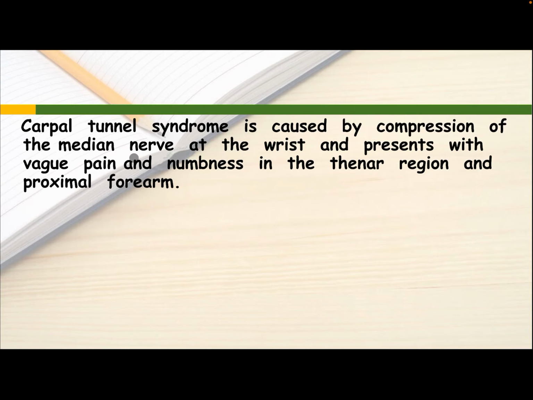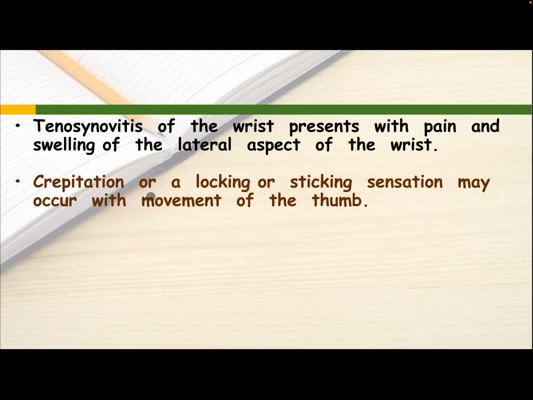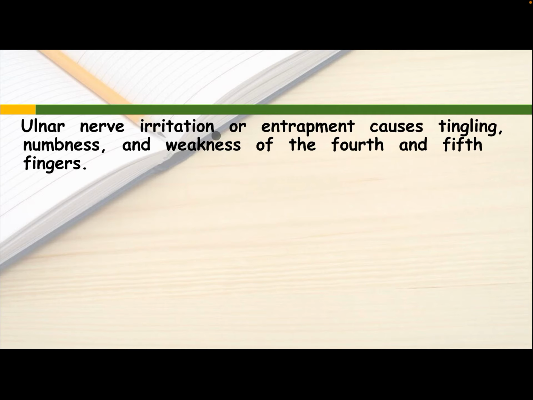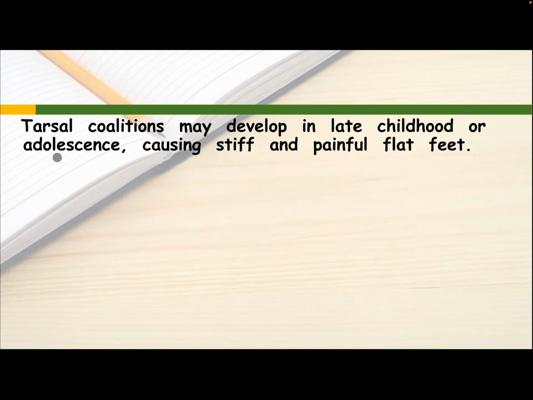Carpal tunnel syndrome is caused by compression of the median nerve at the wrist and presents with vague pain and numbness in the thenar region and proximal forearm. Tenosynovitis of the wrist presents with pain and swelling of the lateral aspect of the wrist. Crepitation or locking or sticking sensation may occur with movement of the thumb. Ulnar nerve irritation or entrapment causes tingling, numbness, and weakness of the fourth and fifth fingers.